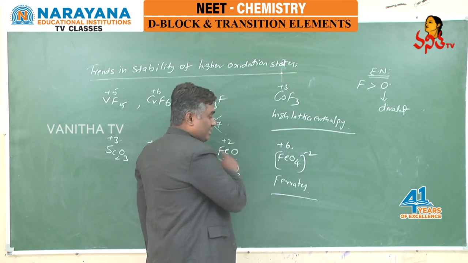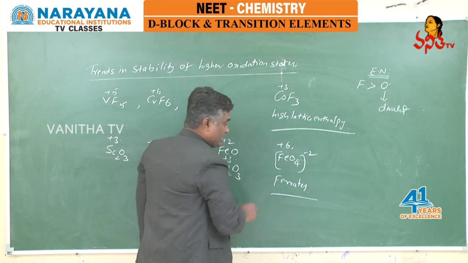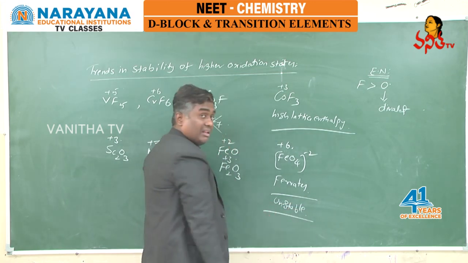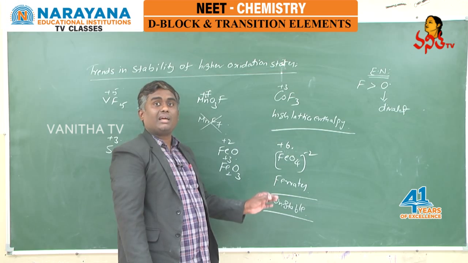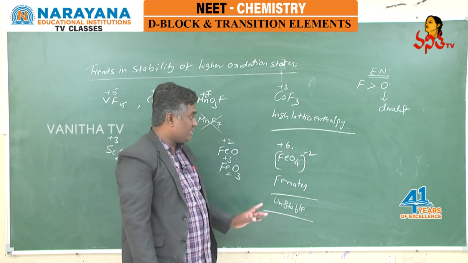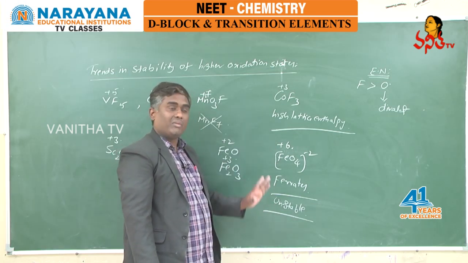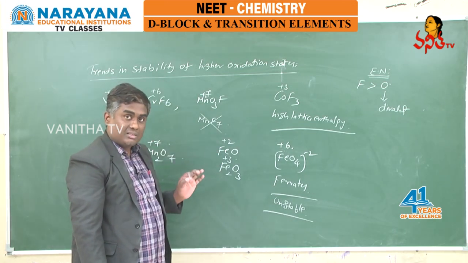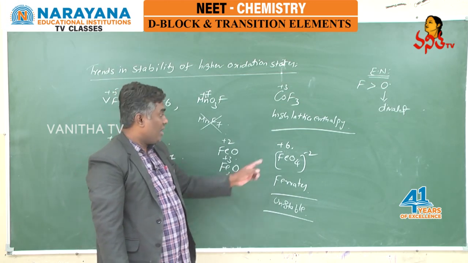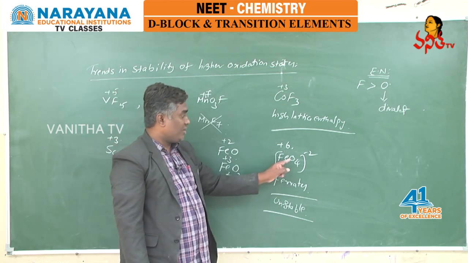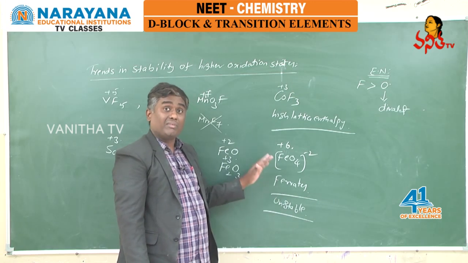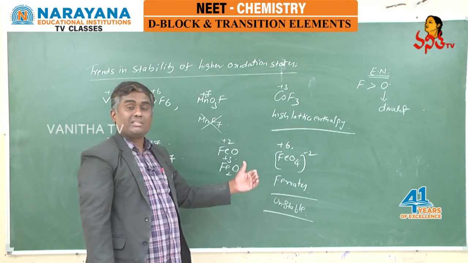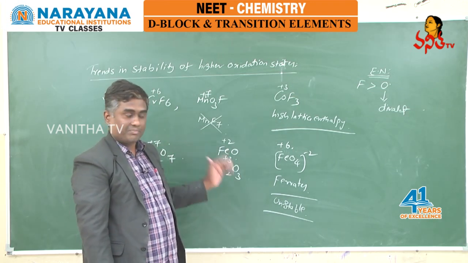And why are we not regularly discussing this oxidation state? Because ferrates are unstable. They are stable only in alkaline medium for some time. As a result, as they are less stable, generally we won't discuss, but iron regularly exhibits +2 and +3, and highest oxidation state exhibited by iron along with oxygen in the form of FeO4 2-, that is ferrates, which is unstable, readily decomposes, and its lifetime increases a little bit in alkaline medium, that means basic medium, right.